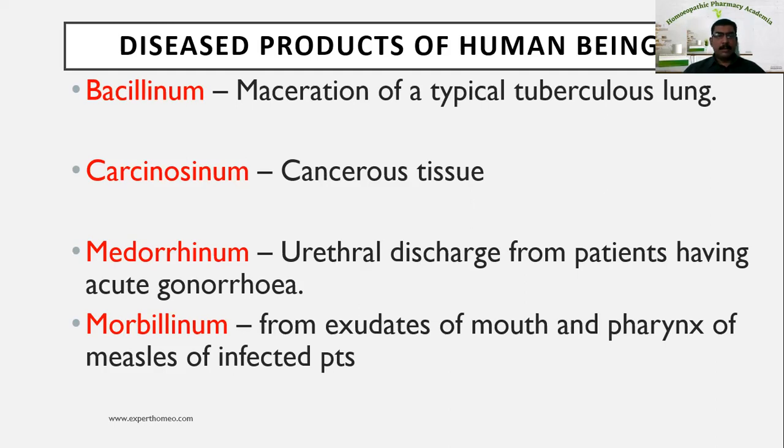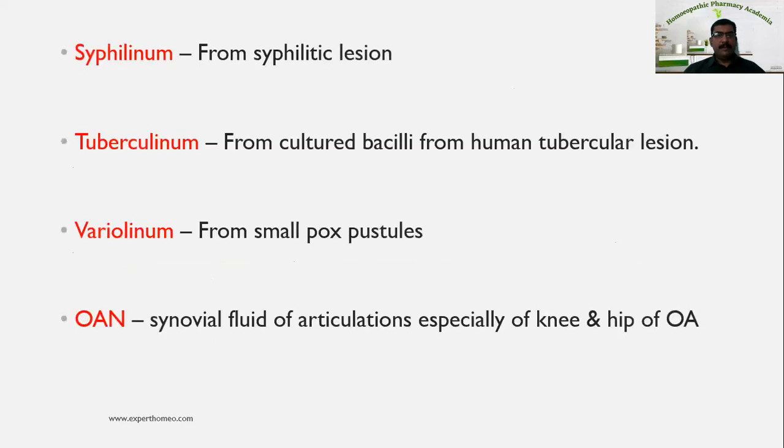The next one is Morbillinum. This is prepared from the exudates of mouth and pharynx of measles infected patients. The next example is Syphilinum. It's a very, very important nosode. It is prepared from the syphilitic lesion.